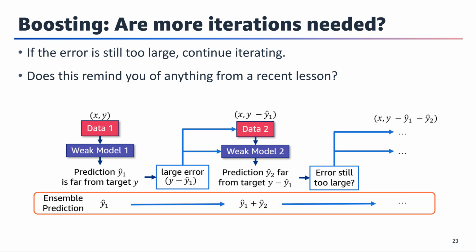With a focus on the initial target y, if there's still a large error between the target y and the ensemble prediction y hat 1 plus y hat 2, meaning y minus y hat 1 minus y hat 2, you need to continue to build more weak models for other hard-to-predict residuals, adding more weak models to the ensemble. Again, make adjustments to predict better on this error, focusing on this last error, to the extent of making it closer to the target y. By adding each new weak model to the ensemble sequentially, you are trying to overcome or reduce the errors of the previous model. You might notice that the boosting method sounds a bit like gradient descent.